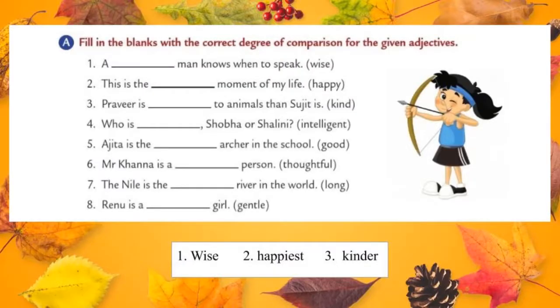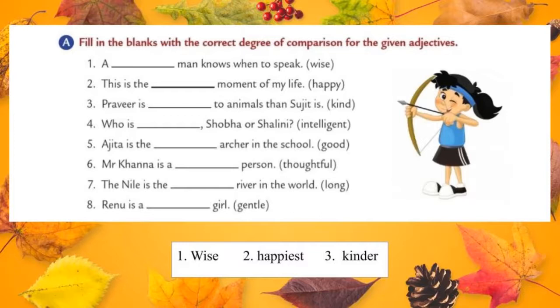Okay students, let's move to the exercise, that is fill in the blanks with the correct degree of comparison for the given adjectives. Look at the first one. A dash man knows when to speak. The given adjective is wise. In the first one there is no comparison. It means we can write the adjective directly in the first blank. A wise man knows when to speak. So it is positive degree.